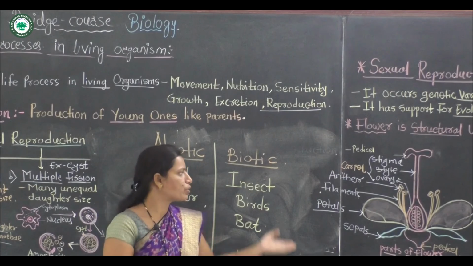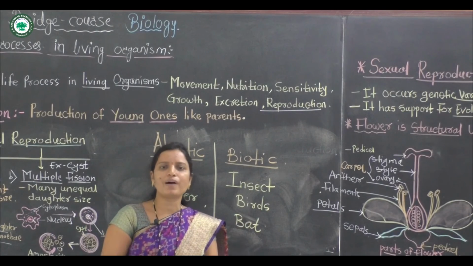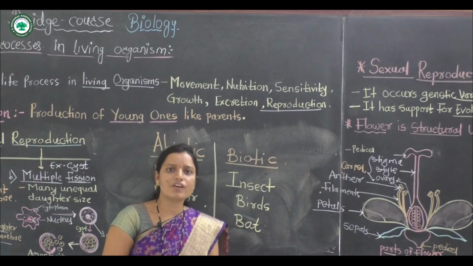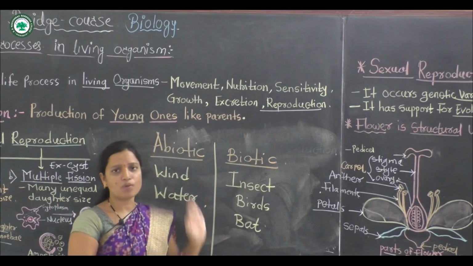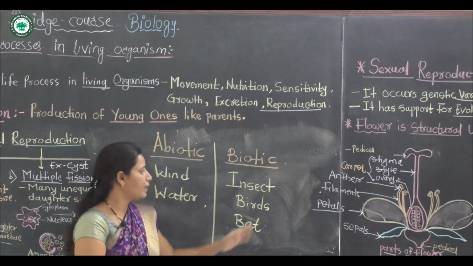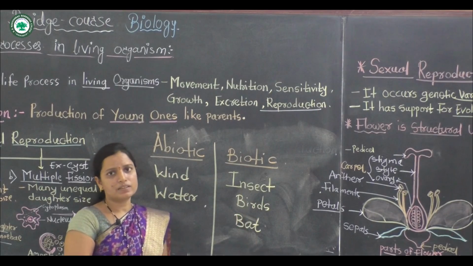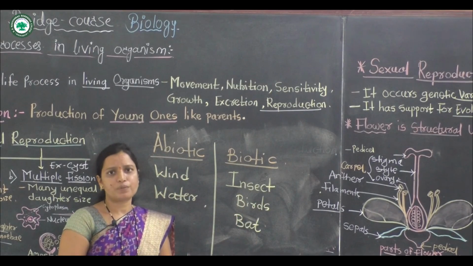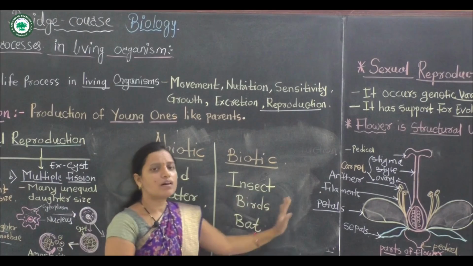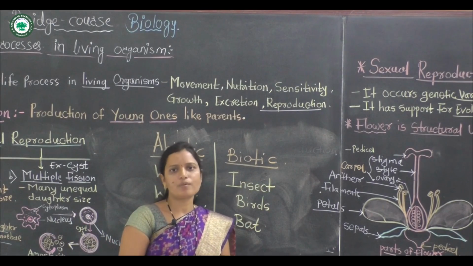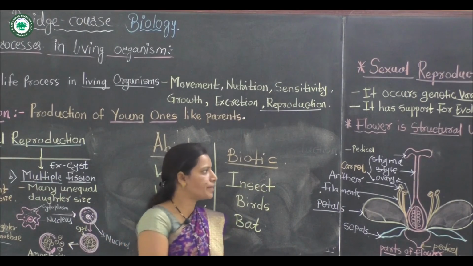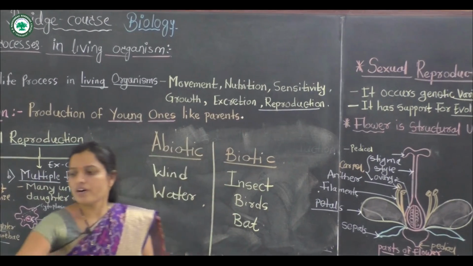Mostly cross-pollination occurs through biotic agents, meaning living organisms. Mostly 85% is insect pollination, and the remainder by birds and bats, which are also important for pollination. These biotic and abiotic agents are important for pollination. The next point, double fertilization.